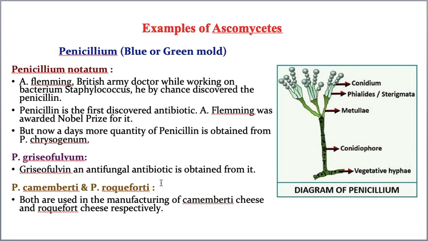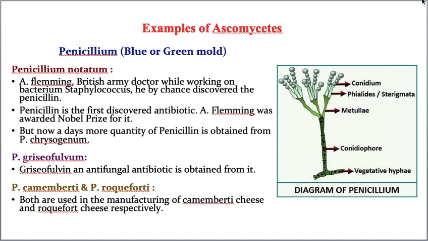Cheese means several varieties. Don't think that cheese means only one type of cheese. No, it is a wrong idea. There are cheeses of different flavors and varieties, like camembert cheese and Roquefort cheese, which are obtained from Penicillium camemberti and Penicillium roqueforti. Hope you understood the first example of ascomycetes.